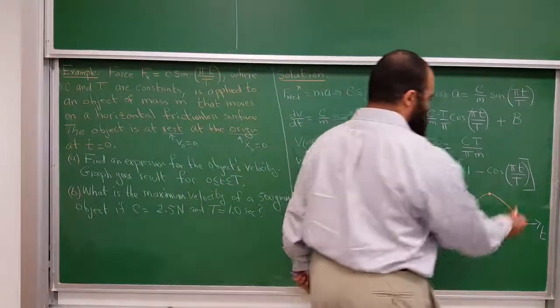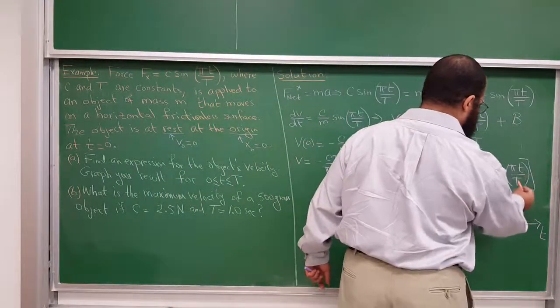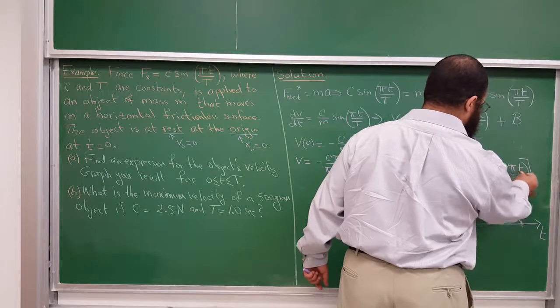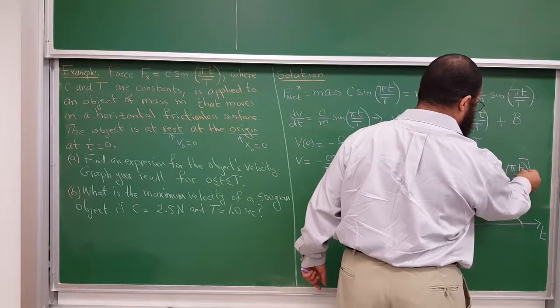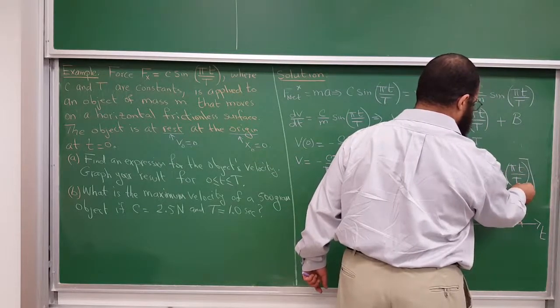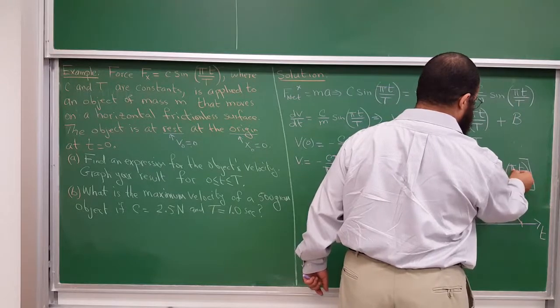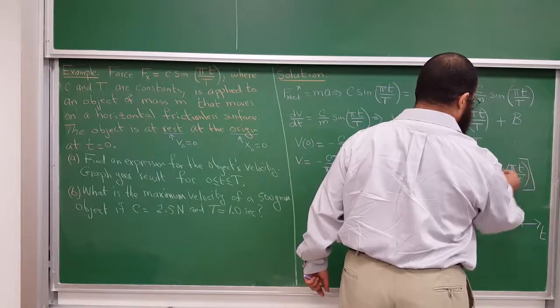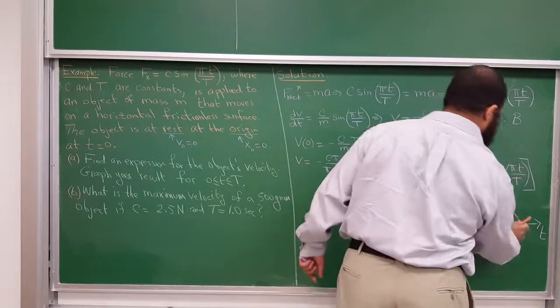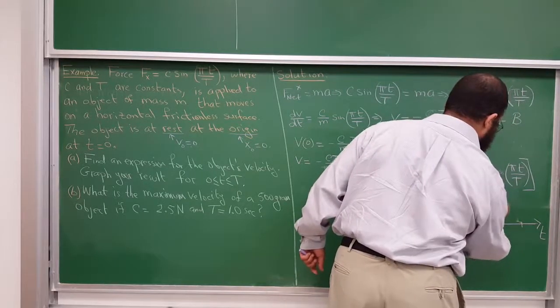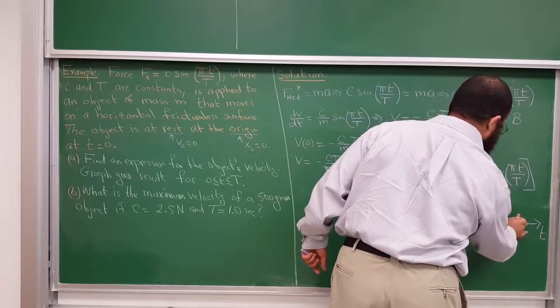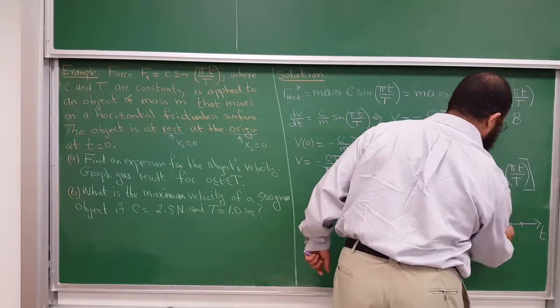So when t is equal to capital T, I have here capital T over capital T is equal to 1. So this is the cosine of pi, that's -1, and 1 minus -1 is 2. So in fact, we have this. I should have plotted it ahead of time.